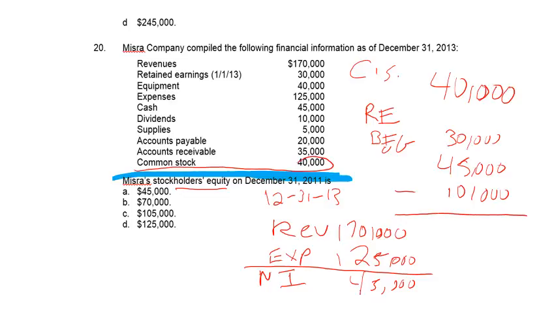Okay, good. So what's the ending balance then in my retained earnings? 30 plus 45 is 75. What's that? 65,000? 75 minus 10 is 65,000. Okay, and so 65,000 plus the common stock of 40,000 should be my stockholders' equity. Is that the right answer? 105,000? Oh, I didn't give you the answer to this one? Good.